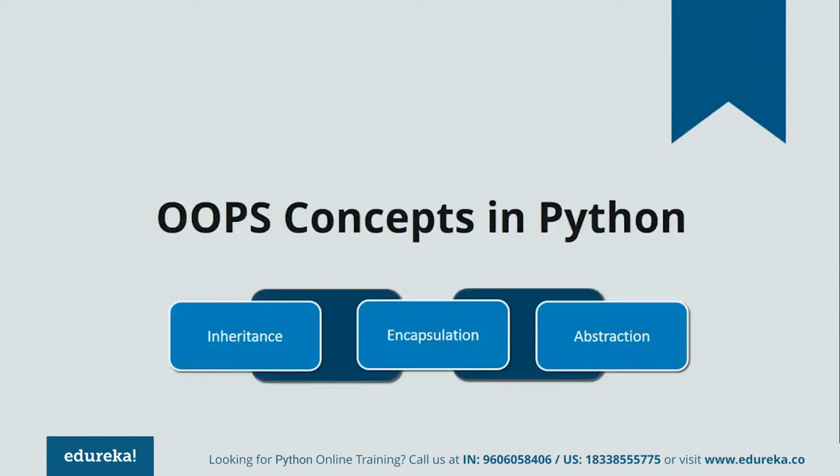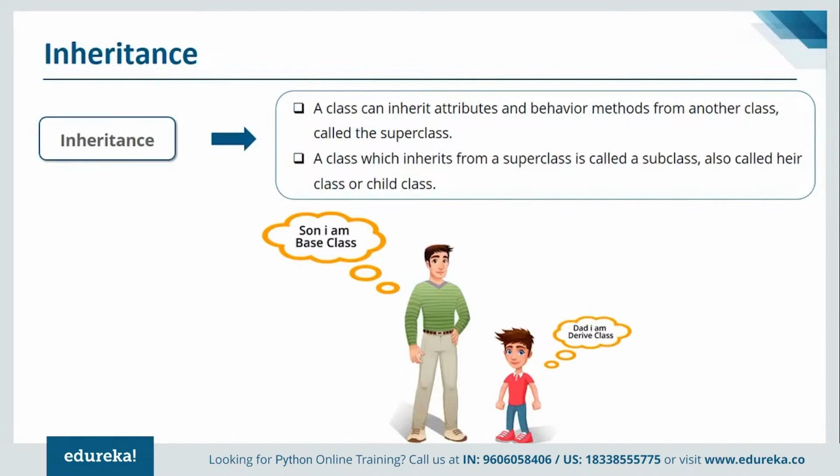Now in this session, what we'll be talking about are the three major concepts, which are inheritance, encapsulation, and abstraction. When we come down to inheritance, inheritance basically is the ability for any class to inherit the attributes and behaviors from the parent class. A parent class refers to a superclass. Let's take cars for an example, but before that let's look at the example here. Your parent becomes a base class and son becomes the derived class. This is the same that we'll be implementing in our program as well.